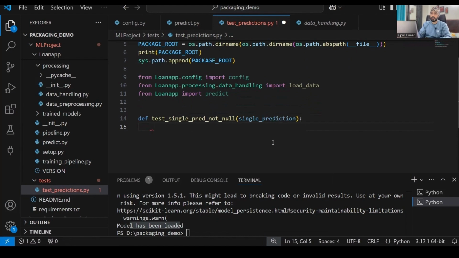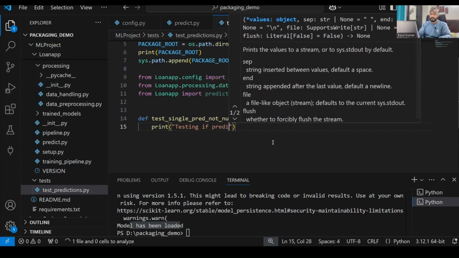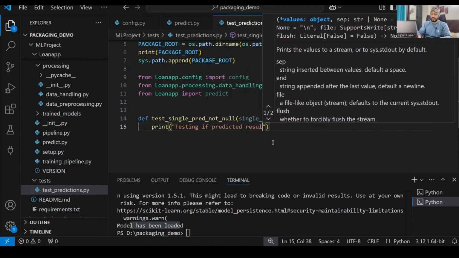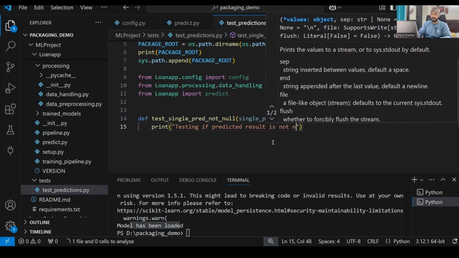All right, and here I'll write the case. First of all, let's print testing if predicted result is not null. All right, and then I'll do what?